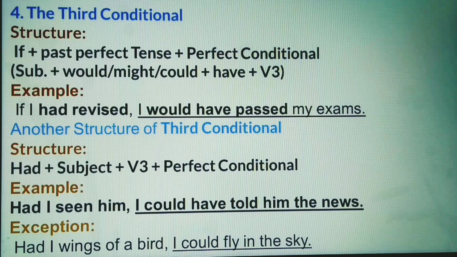Sometimes it may follow second conditional, because the clause that starts with had is in the past indefinite tense. So to complete the sentence, the next clause will come in the past condition. Look at the example. Had I wings of a bird, I could fly in the sky.